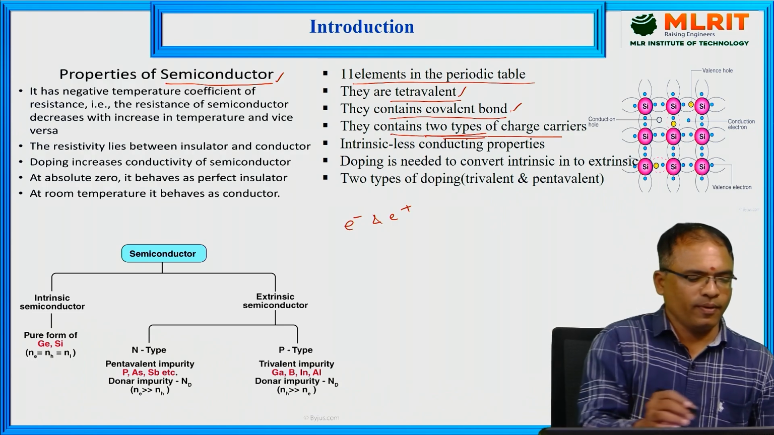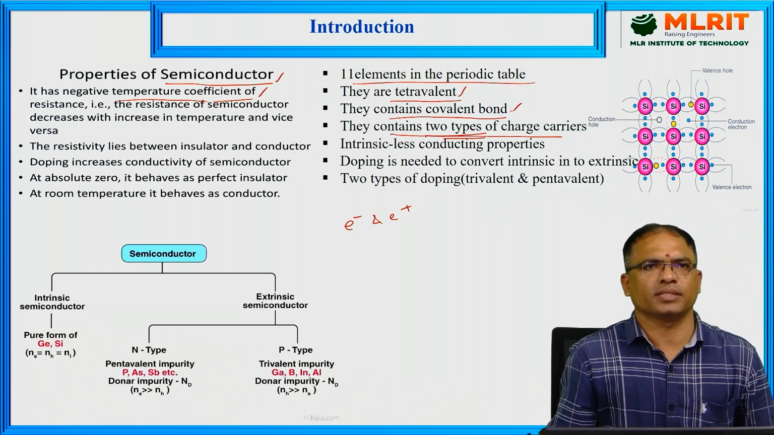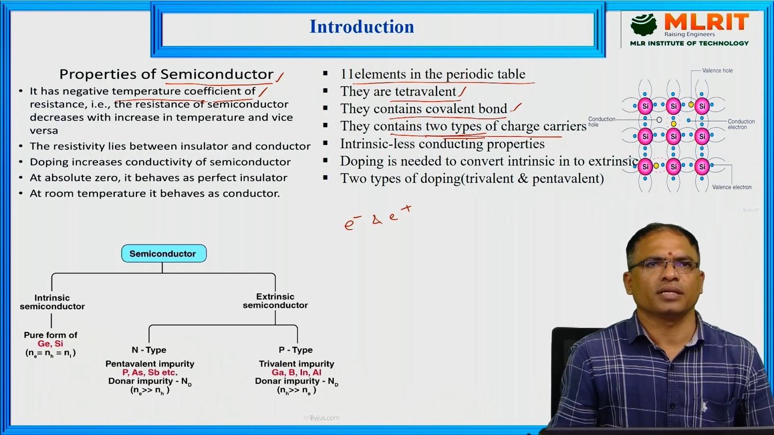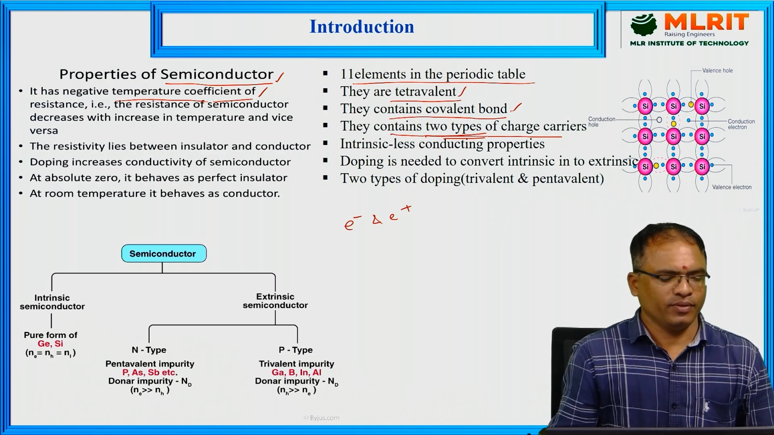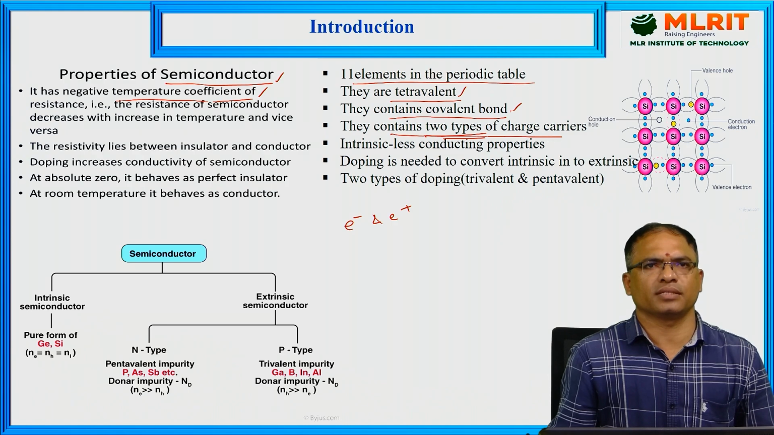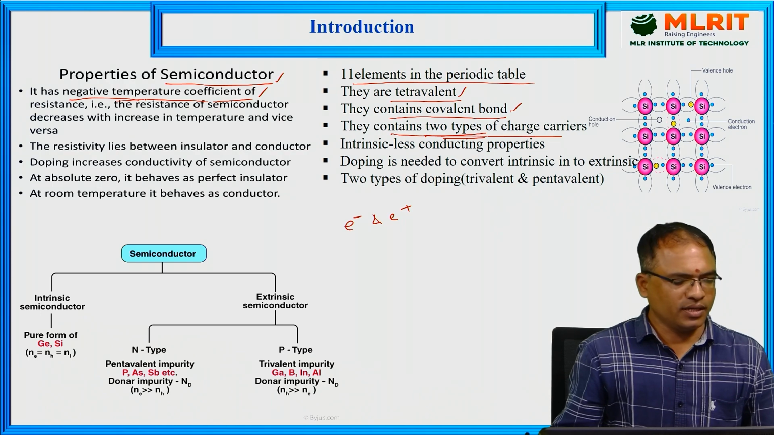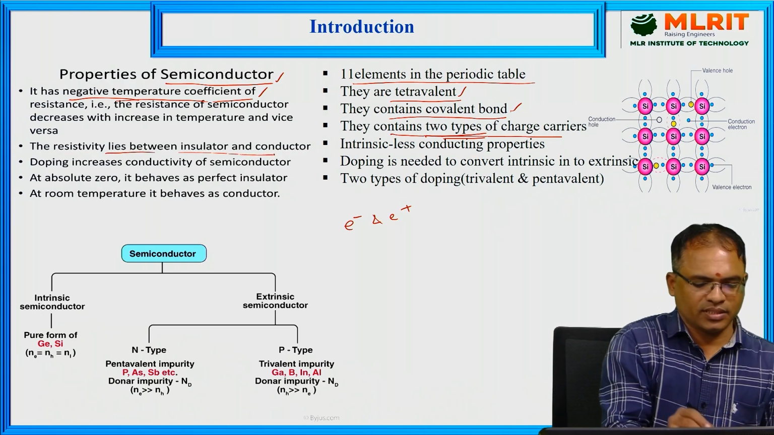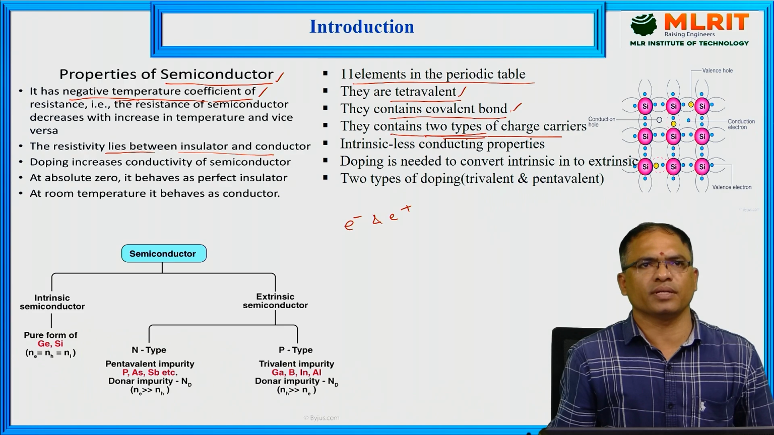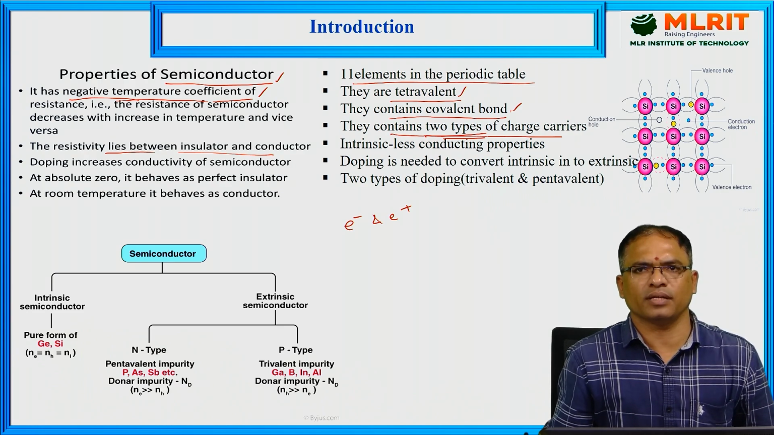Next, one more important property of semiconductors is that they have a negative temperature coefficient of resistance. That is, their resistance varies inversely with temperature. When we increase the temperature of a semiconductor, its resistance decreases. When we decrease the temperature, its resistance increases. That is why they are said to have a negative temperature coefficient of resistance. And as we discussed, their resistivity lies between that of good conductors and insulators. Resistivity of semiconductors is more than conductors and less than insulators.